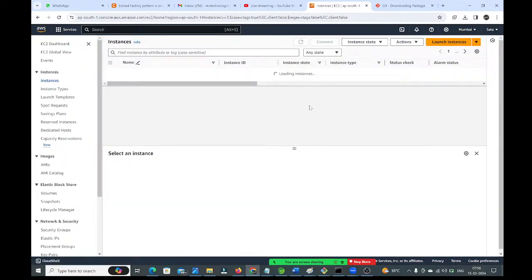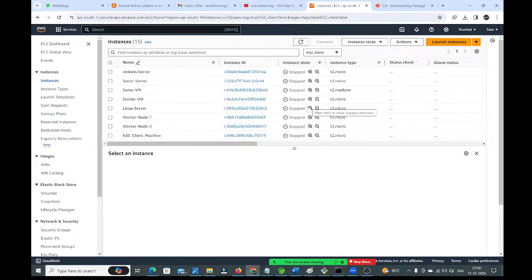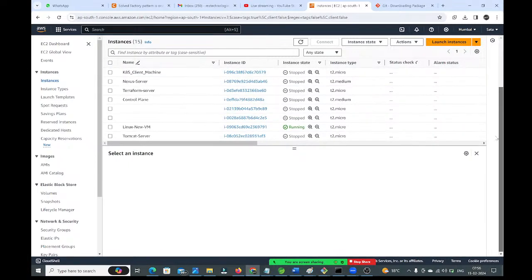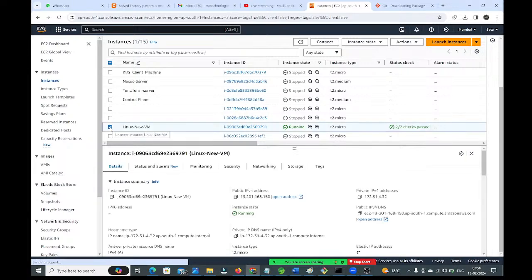Right, our instance name is Linux new VM. So go to that instance, guys. Select this instance. I want to see whether the SSH port is enabled or not in the security group. Only if it is enabled can I connect. Whenever you select the virtual machine, you get some details here. Now click on this security tab.